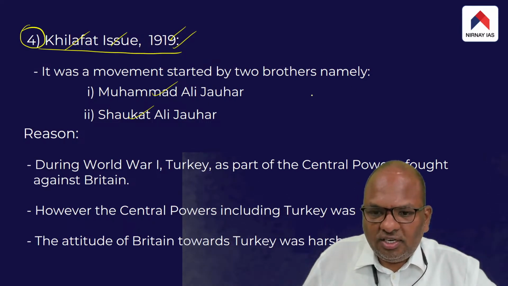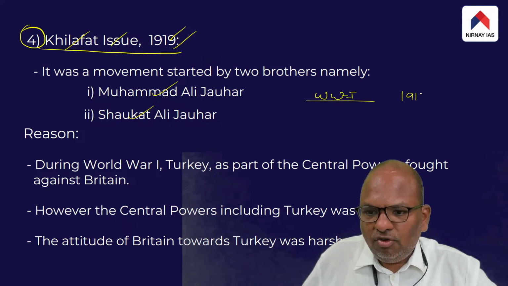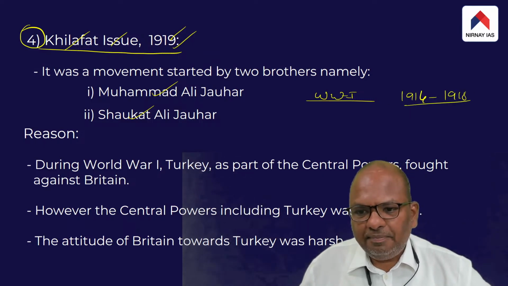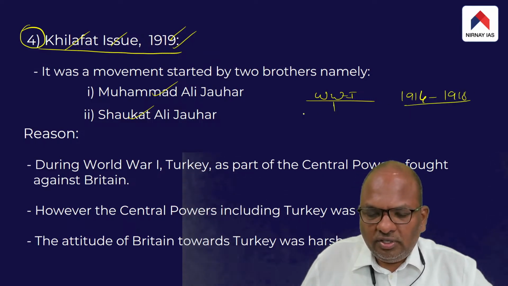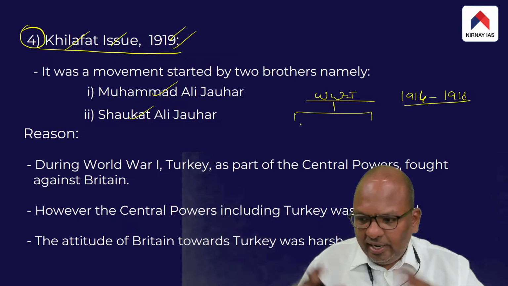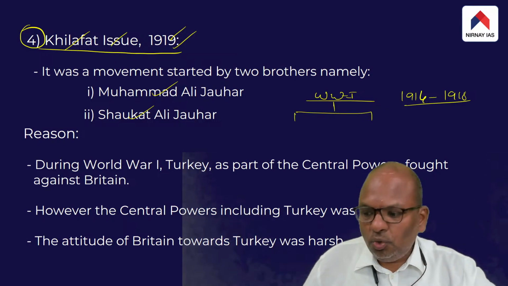You all might be knowing the time period of World War One. During this World War One, the countries of the world were divided into two camps.